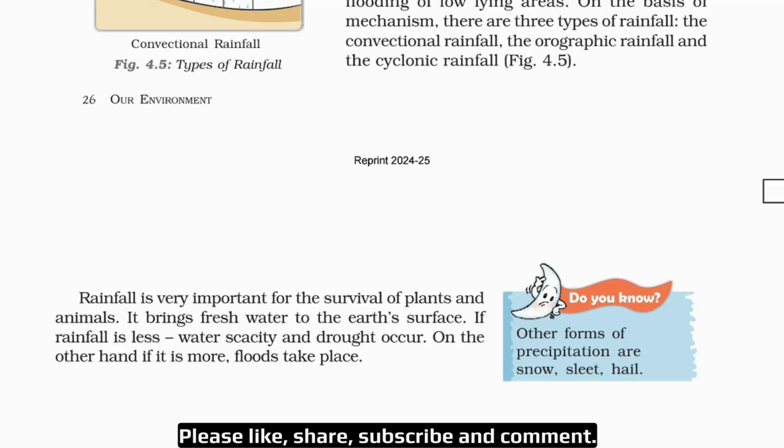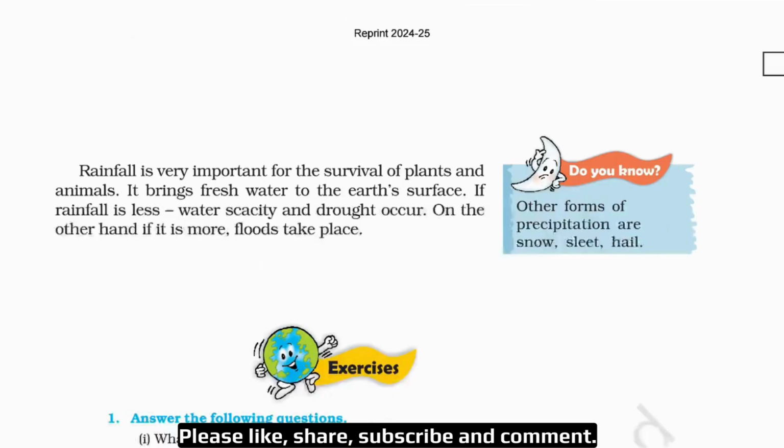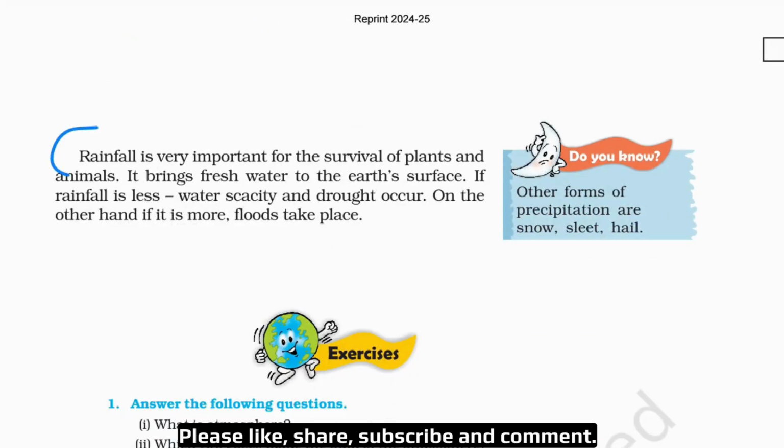It brings fresh water to the earth's surface. If rainfall is less, water scarcity and drought occur. On the other hand, if it is more, floods take place. So this whole paragraph is the answer to a question we can be asked: what are the advantages and disadvantages of rainfall. So advantages will be: rainfall is very important for the survival of plants and animals. It brings fresh water to the earth's surface. And disadvantages will be: if the rainfall is less, water scarcity and drought occur. On the other hand, if it is more, floods take place.